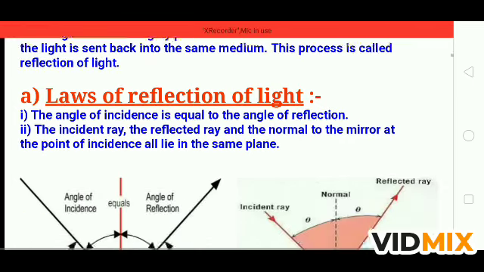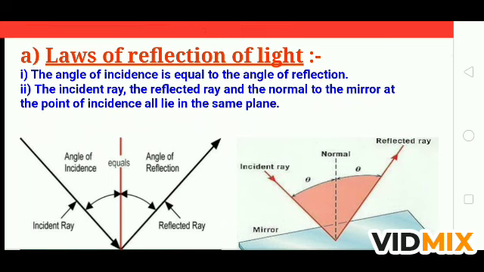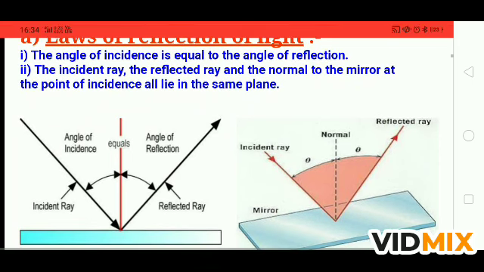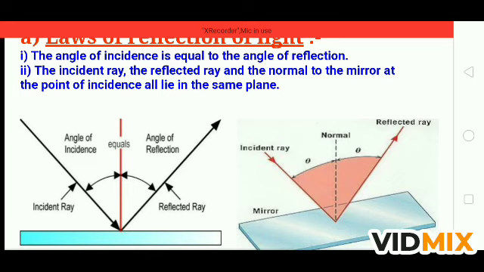There are some laws of reflection. What are the laws of reflection? If you see figure number 1, the light is falling on the surface and is reflecting from the surface. So the light which is falling is called incident ray. The light which is moving back is called reflected ray. And one red color line is also here. It is the normal, perpendicular to the surface. So the angle between the normal and incident ray is called angle of incidence. The angle between the reflected ray and normal is called angle of reflection.